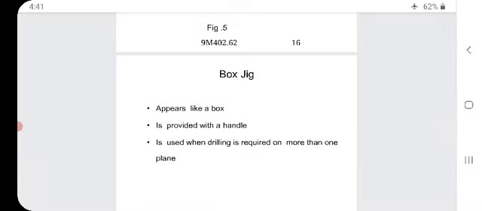Next, box jig. It will appear like a box and is provided with a handle. It is used when drilling is required on more than one plane. A box jig is mainly used when we require drilling in more than one plane.